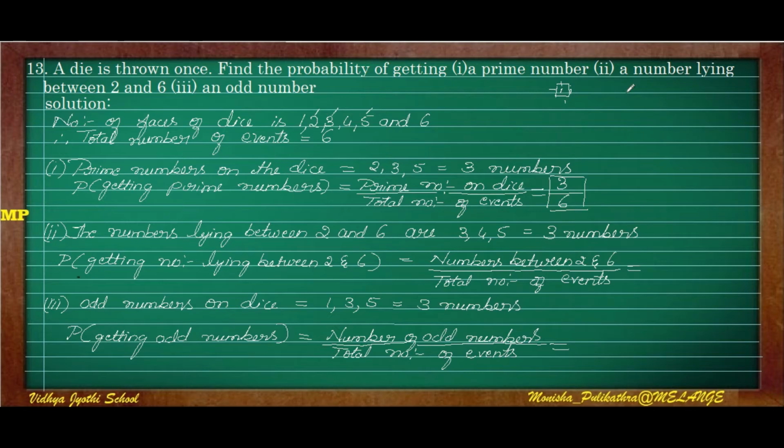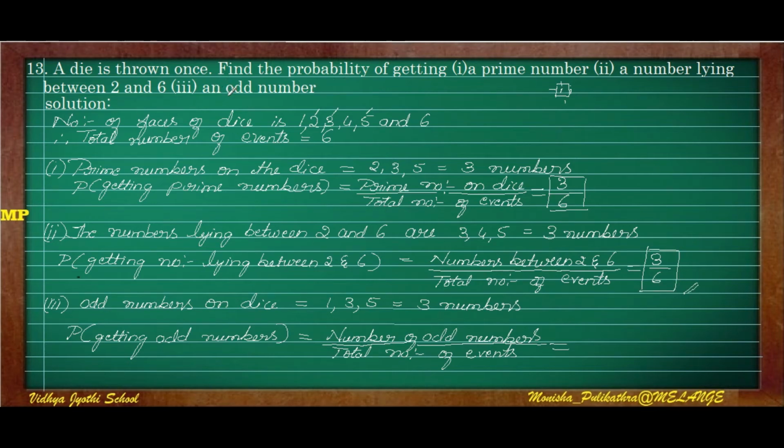Next, moving on to the second question, that is a number lying between 2 and 6. Between 2 and 6, how many numbers are there? The numbers lying between 2 and 6 are 3, 4 and 5. So again 3 numbers are there. So the probability of getting a number lying between 2 and 6 is given by number of numbers between 2 and 6 divided by total number of events. The numbers between 2 and 6 are 3, and total number of events is 6. Again, for the second one also the probability is 3 by 6.